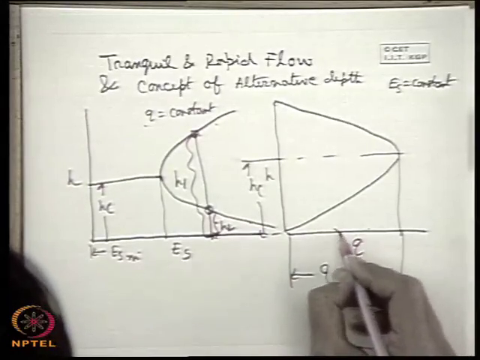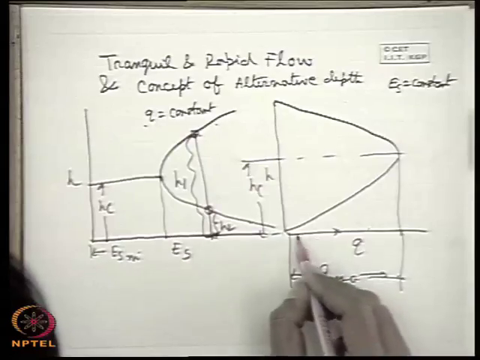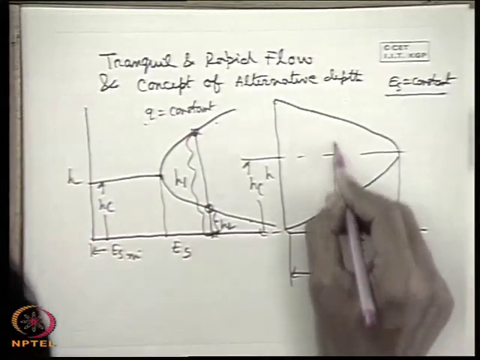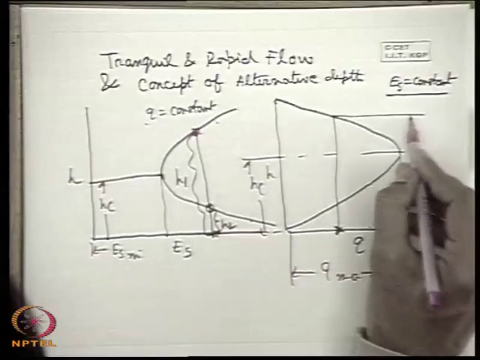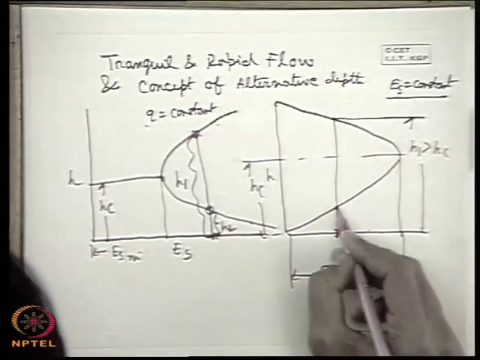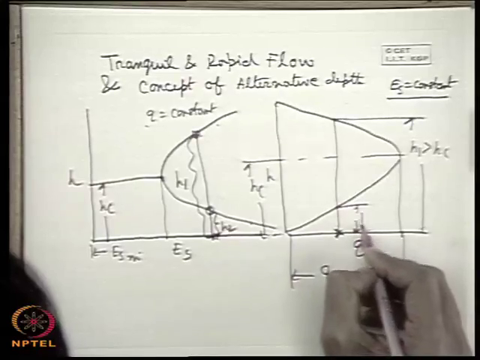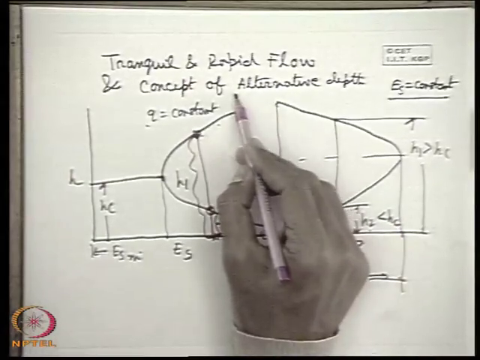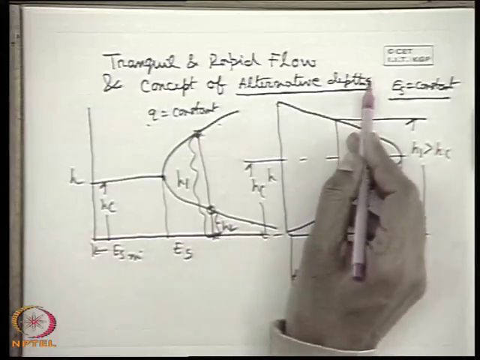The same is true here: for a given specific energy and a given discharge rate, there are two depths. One is H1, which is greater than Hc, another is H2, which is less than Hc. These two depths are known as alternative depths.